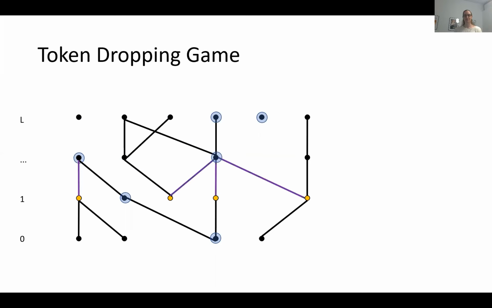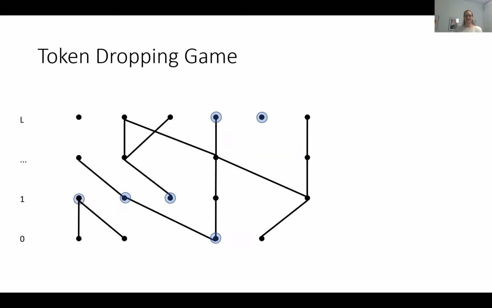The children propose, the parents accept, and the tokens are passed down. This is just repeated on and on until no token can pass any further anymore. While this process is pretty straightforward, the analysis of it was a bit trickier. But now, how do we get from this balancing step back to the original graph?